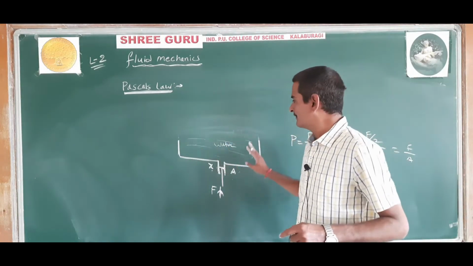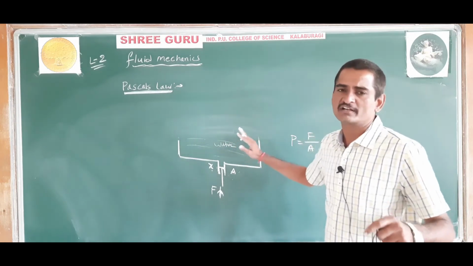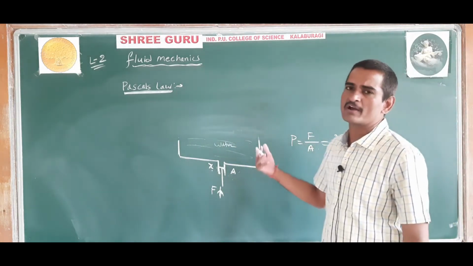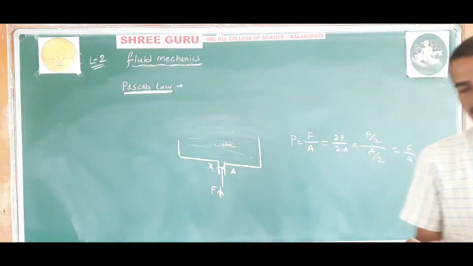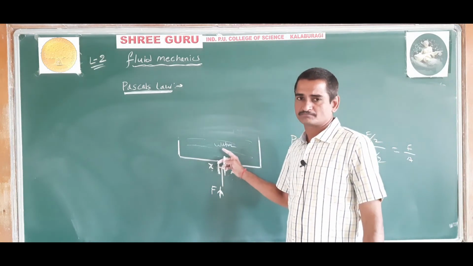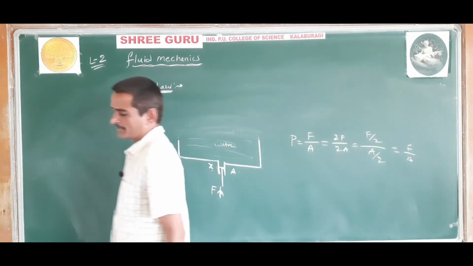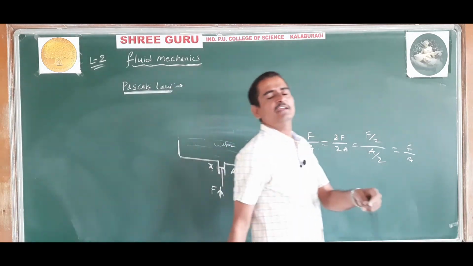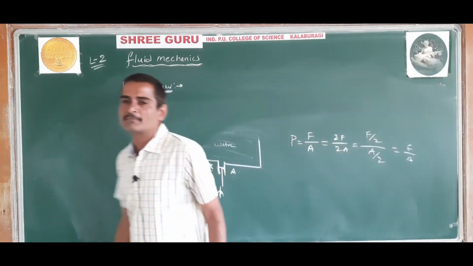That is one way. Another way of explaining Pascal's law is that the pressure exerted at any point of a liquid in equilibrium is transmitted equally in all directions.